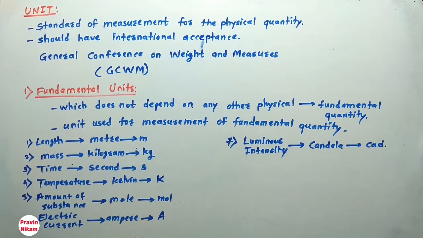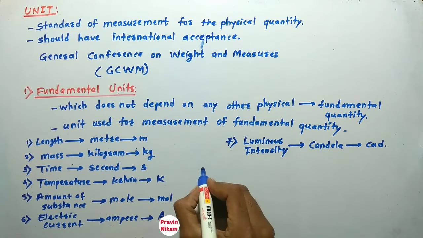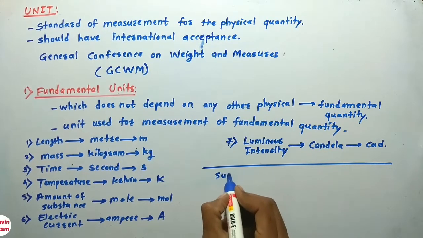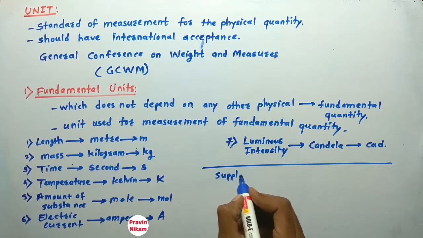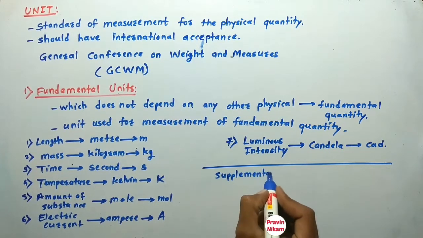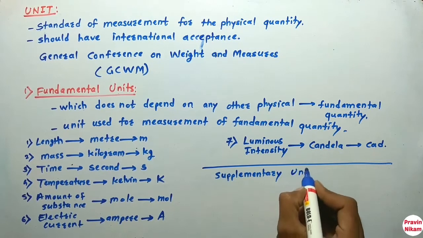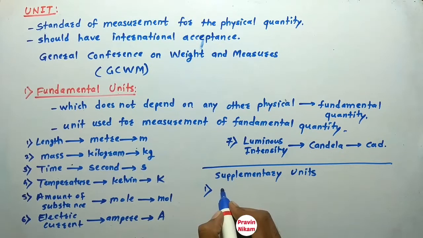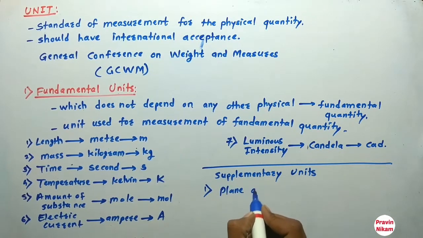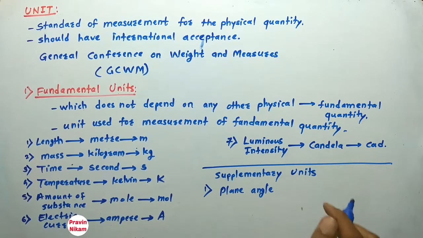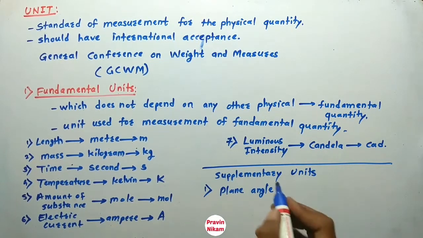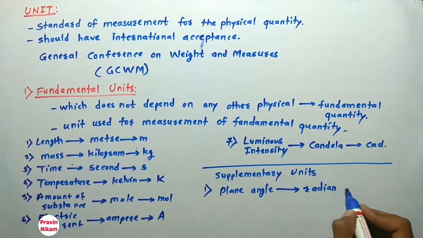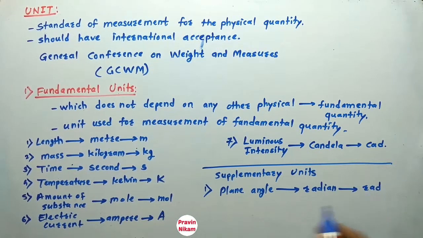Now there are two supplementary units besides the fundamental units. One is plane angle, its unit is radian, and the symbol is rad.